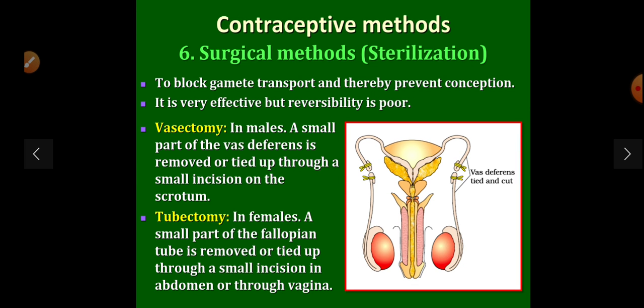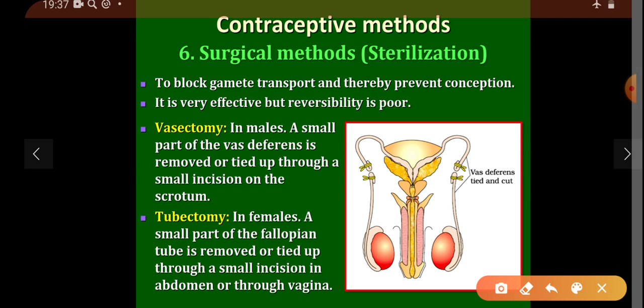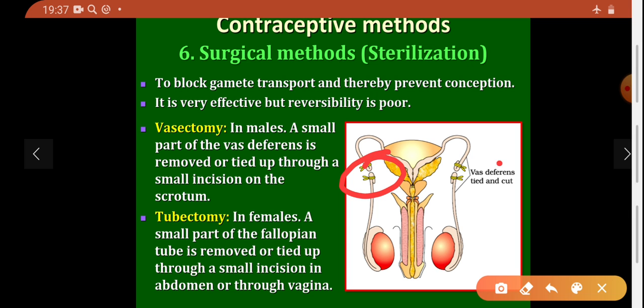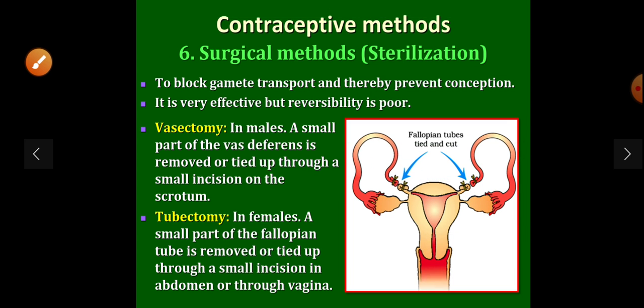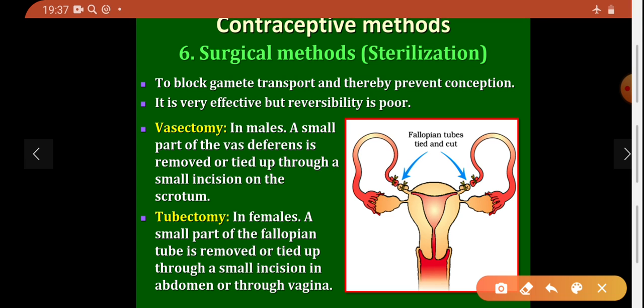This is vasectomy, where the vas deferens is cut so that sperm will not be able to pass through. In the case of the female, the same thing, fusion will not take place, as sperm will be unable to reach the ampullary-isthmic junction for fertilization, so the tube is cut here.